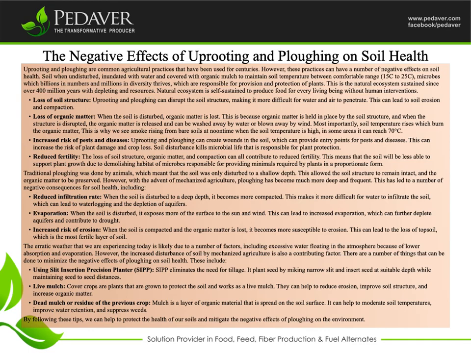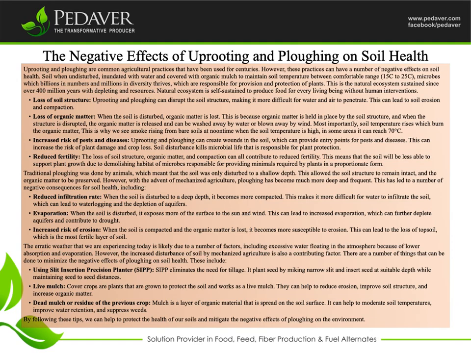Soil, when undisturbed, inundated with water and covered with organic mulch to maintain soil temperature between a comfortable range, 15°C to 25°C, has microbes, billions in number and millions in diversity, that thrive and are responsible for the provision and protection of plants. This is the natural ecosystem, sustained for over 400 million years without depleting resources. The natural ecosystem is self-sustained to produce food for every living being without human intervention.